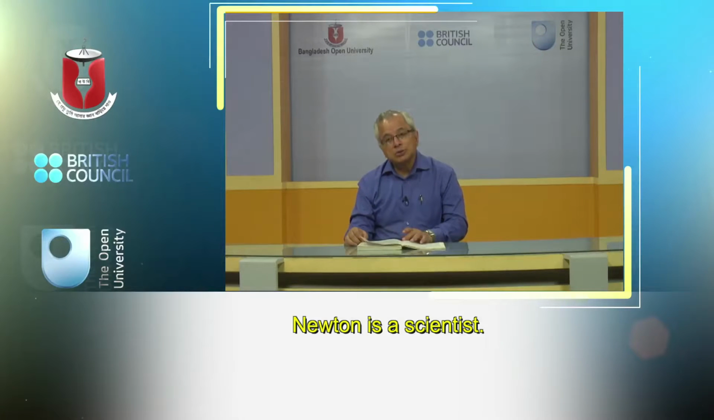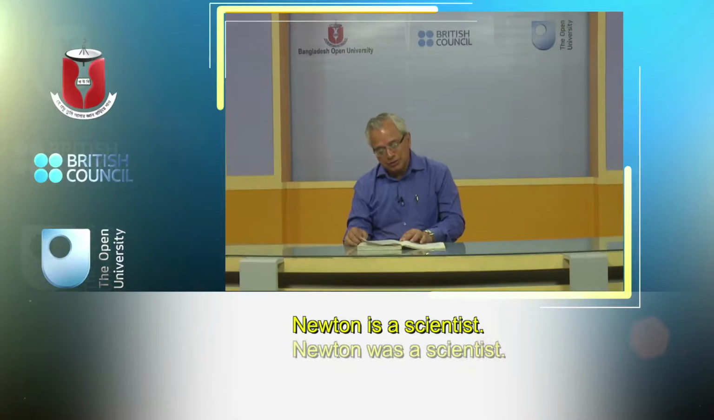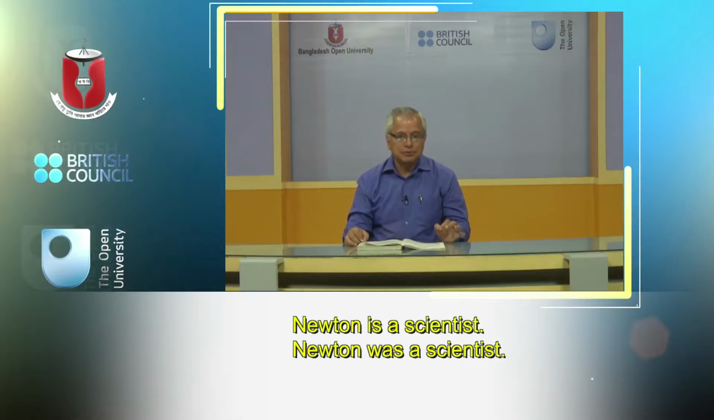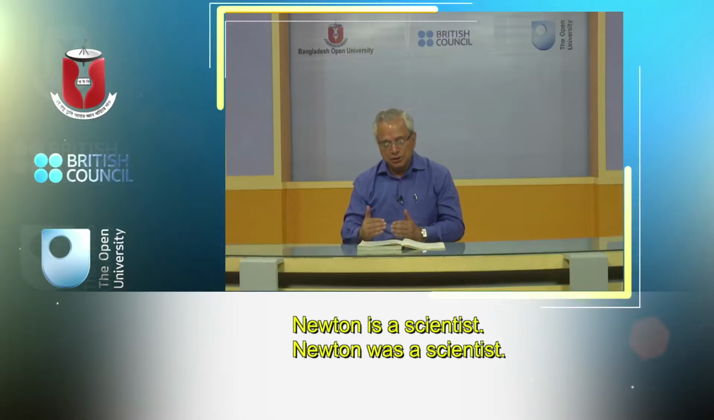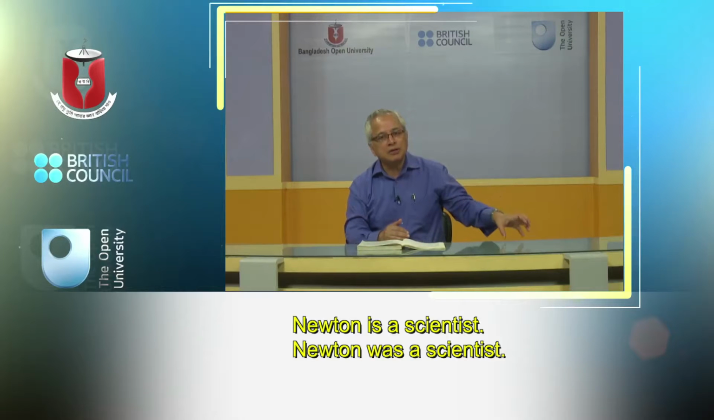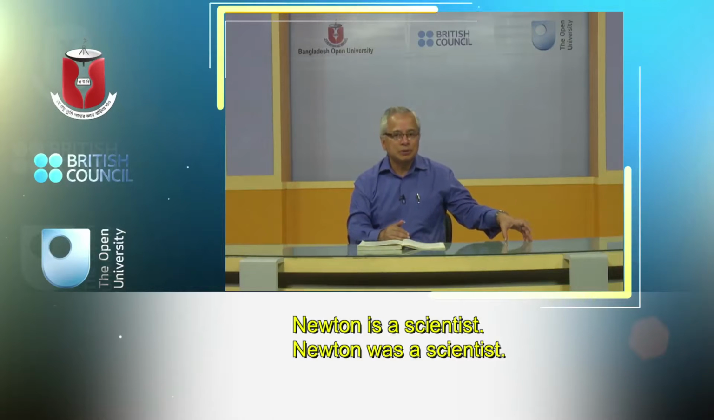Then, Newton is a scientist. So you can change it into the past tense: Newton was a scientist. Now about Newton, you have to recognize another thing about tense. You see, Newton was a scientist. This is placing Newton in the age in which he was born, that is, in the 17th century England.